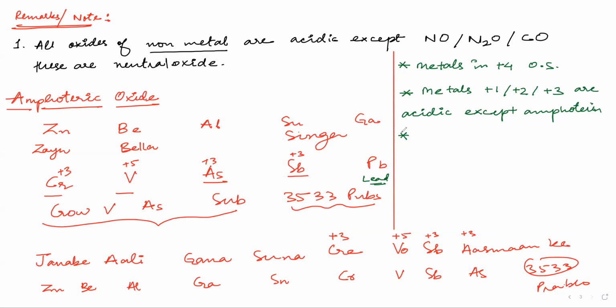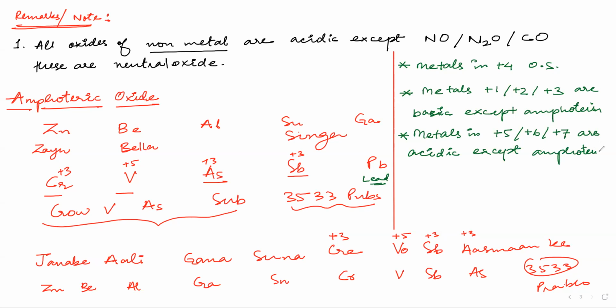Now, also metals in +5, +6 or +7 oxidation state will be acidic, except amphoteric.